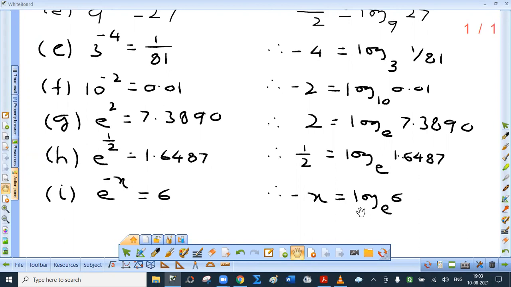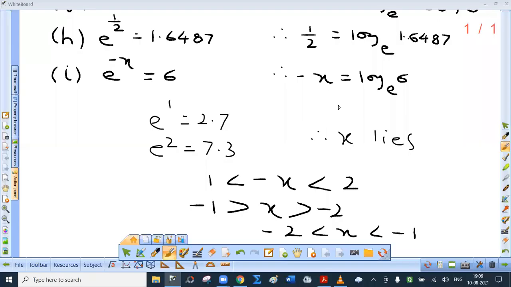Log 6 to the base e is minus x. Now you have to tell me between which two integers the value of x will lie. So x lies between which two integers?